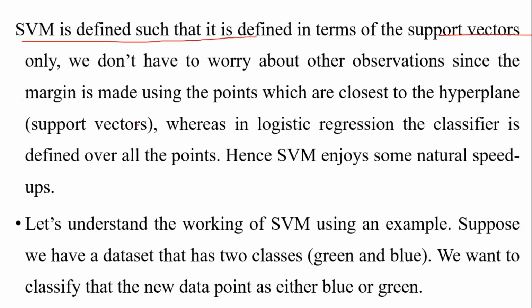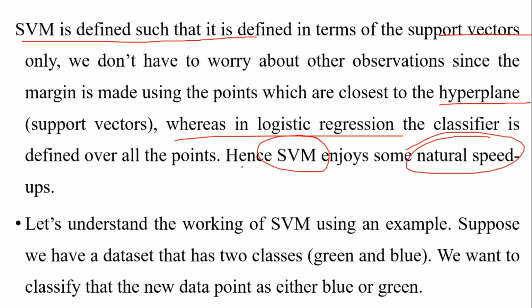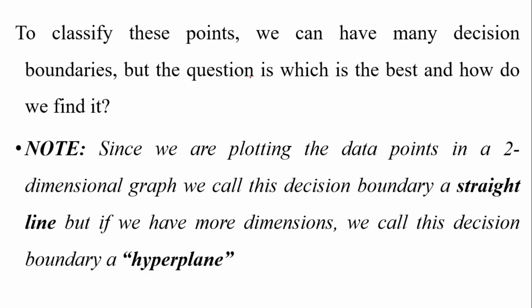Here we are going to see about hyperplanes, whereas the logistic regression classifier defines only over all the points. Hence, the SVM enjoys natural speed, so it will be faster than logistic regression. So this is a point we have to differentiate, the green color and the blue color.